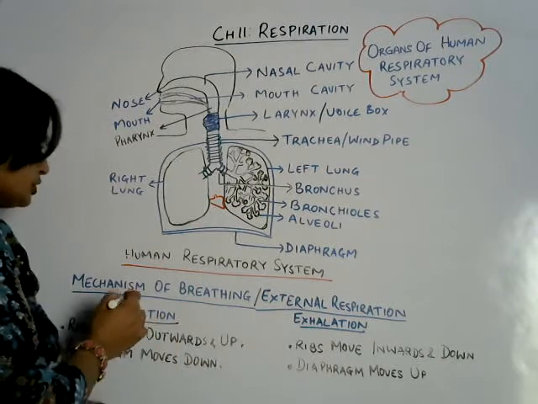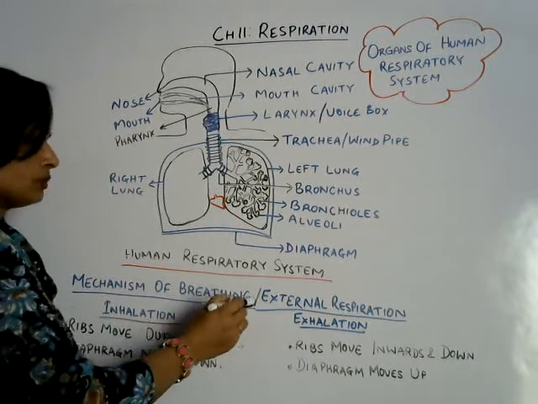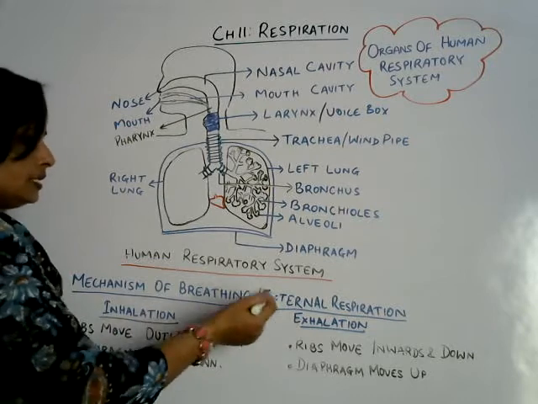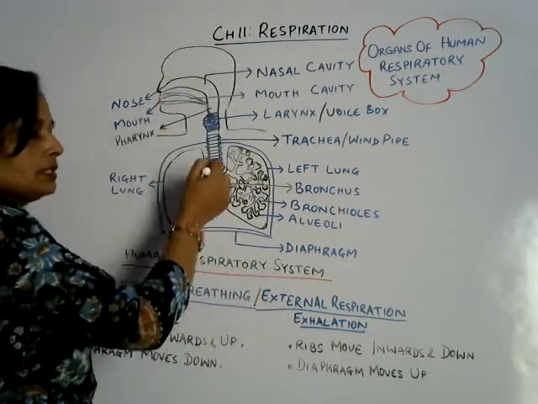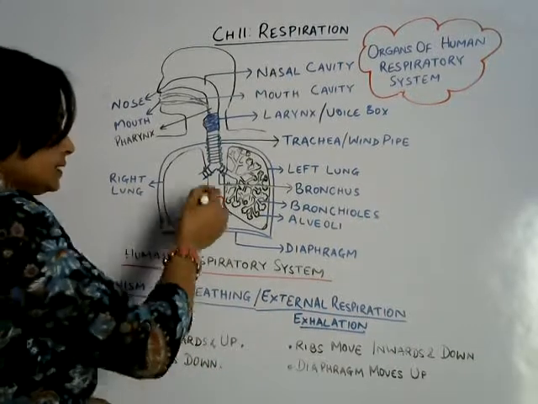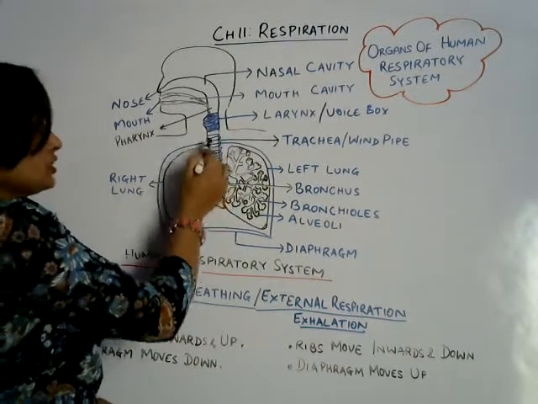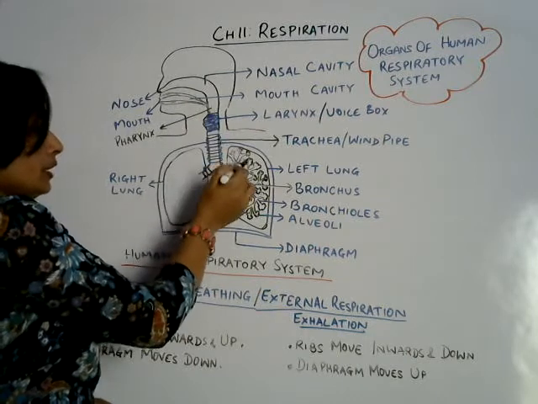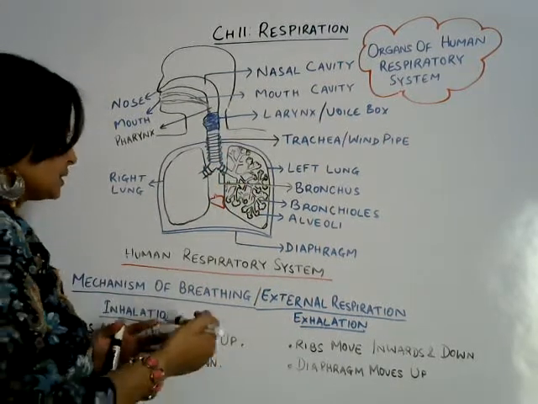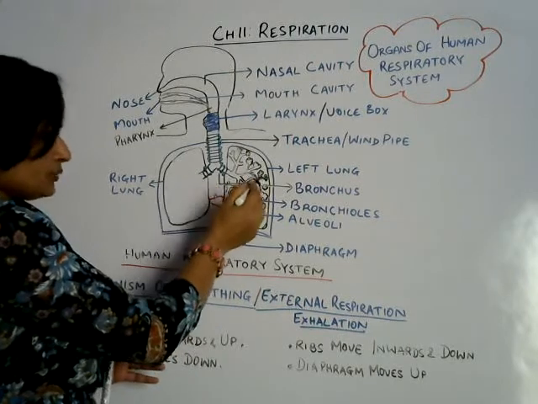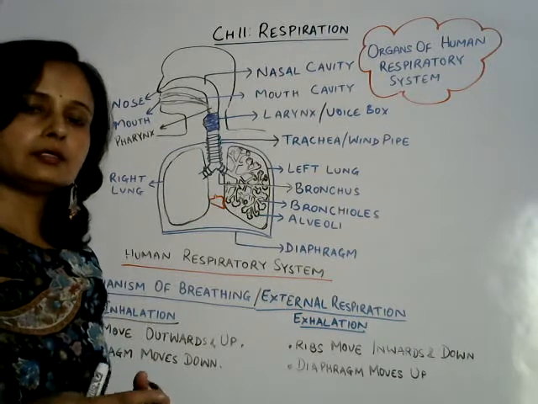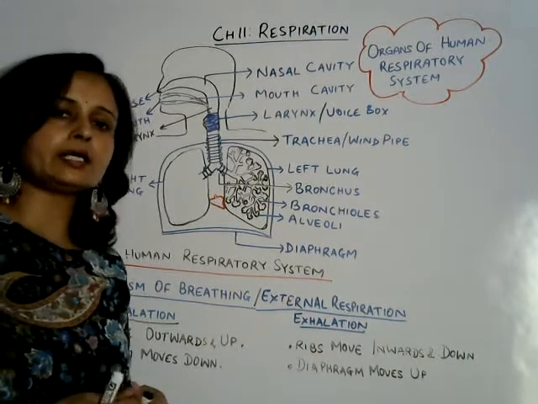Let us see. The mechanism of breathing, or external respiration, has two parts, inhalation and exhalation. Whatever we have discussed now is inhalation, the intake of oxygen. During inhalation, when air enters the lungs, basically the lungs are covered by ribs, and the ribs make a rib cage.